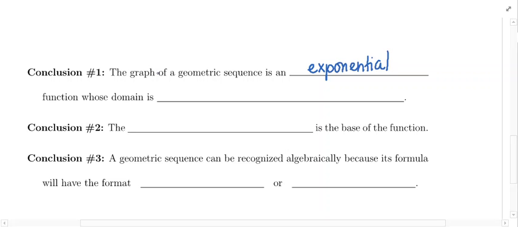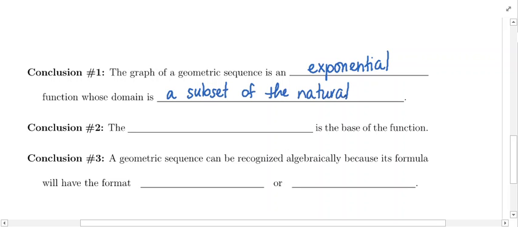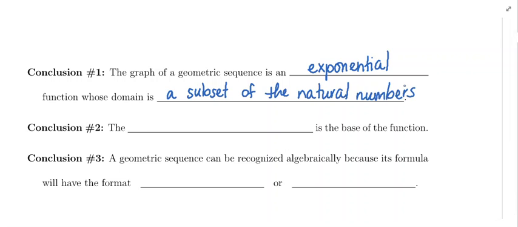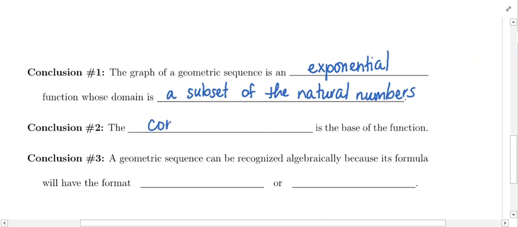The discrete points make up the graph, so the domain is a subset of the natural numbers, always, for a sequence.